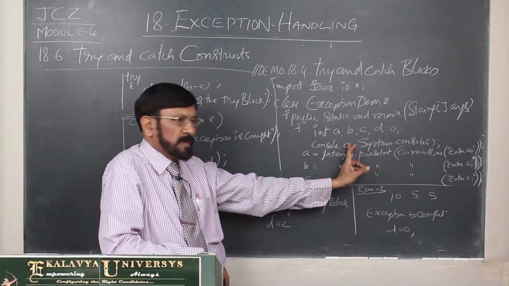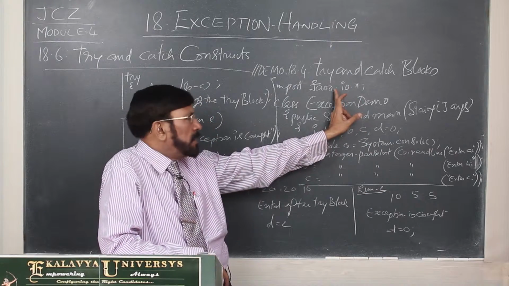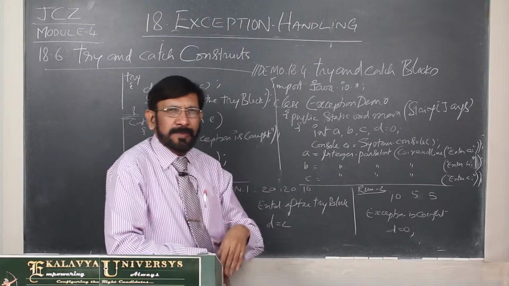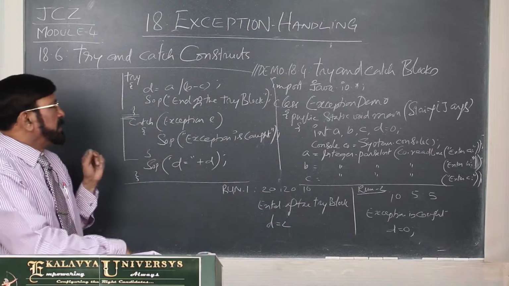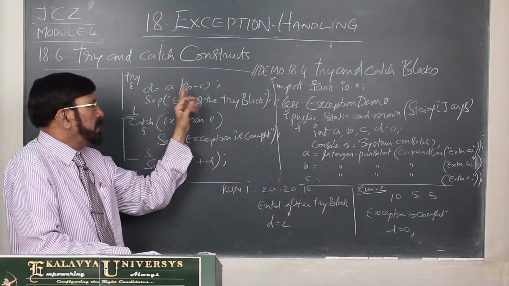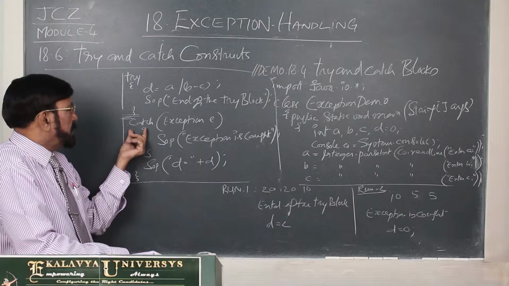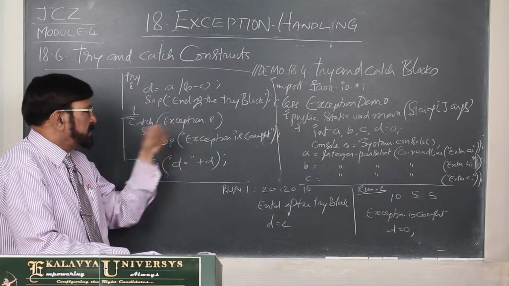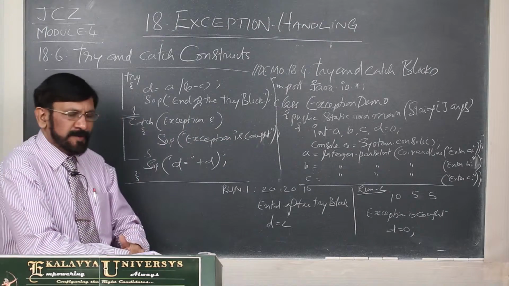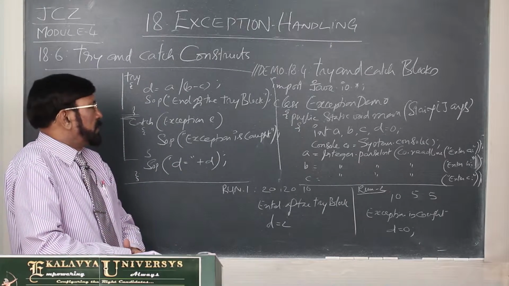using the console class, and that's why I have imported the java.io package, and we are reading A, B, C values. I need not explain. Now here you see, in the try block, the critical code you have written, D is equal to A by B minus C. Immediately after that, the catch block you have written, with Exception e, and the exception is caught. Some message you have written here. Thereafter, this value you are writing. That is the code. Here, one point I have to tell you.